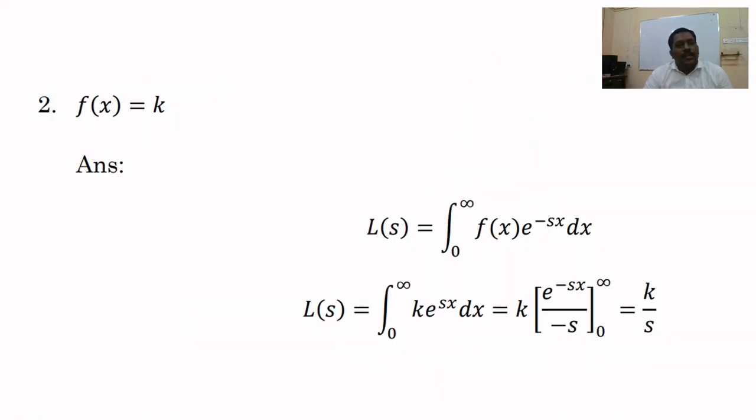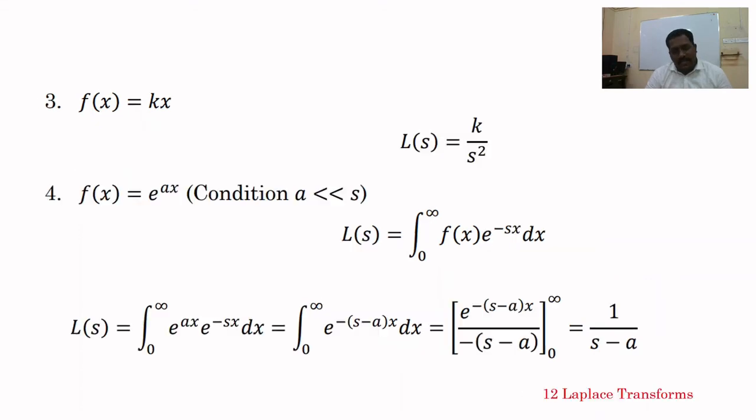Now let us try f of x is equal to a constant k. So you again write the equation, put f of x equal to k, and this integration is much easier because k is a constant. You apply the limits, and the limit only acts for that 0. When you apply infinity, the e raised to minus sx becomes 0. So the answer is quite straightforward, that is k by s.